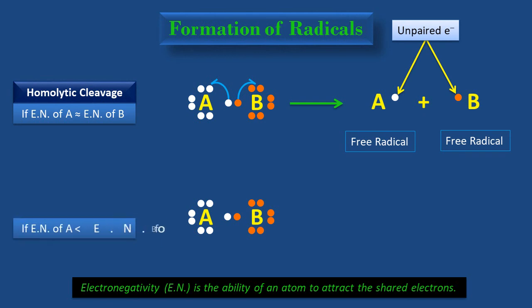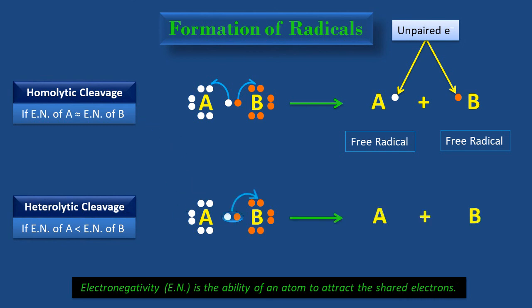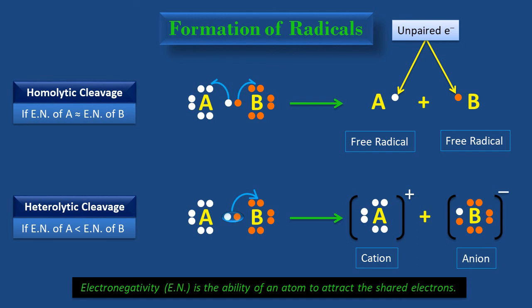Now, if the electronegativity of A is less than that of B, then heterolysis occurs. That is, the atom B carries the full electron pair towards itself and deprives atom A of electrons. This results in the creation of positive charge on A and negative charge on atom B. Hope you got this.